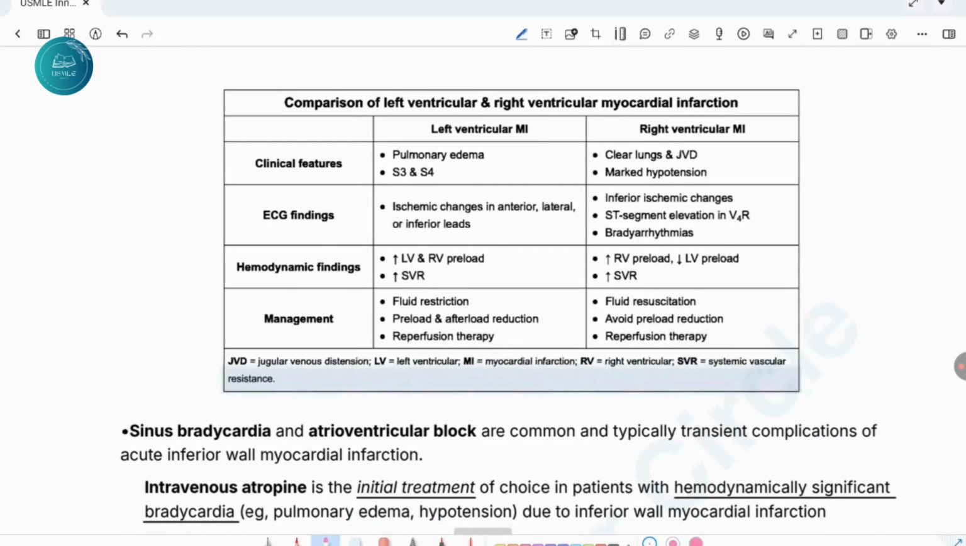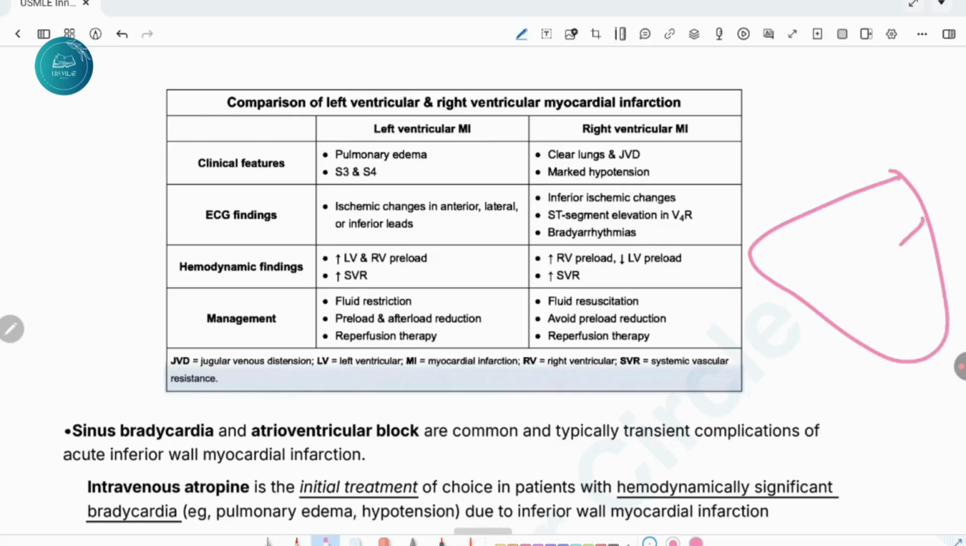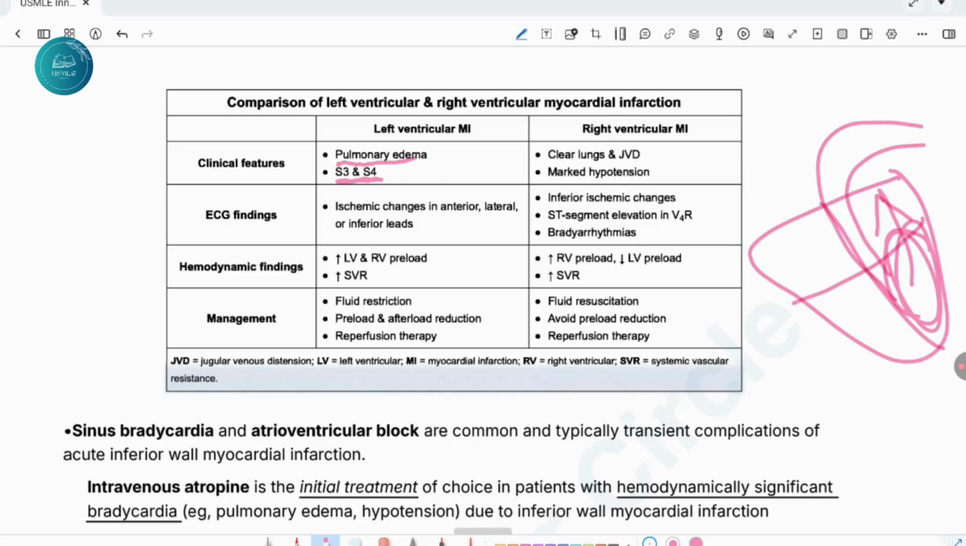Okay, now comparison of left ventricular and right ventricular MI. Left ventricular MI: when the patient presents with infarction in the left ventricle, the left ventricle can't pump blood to the body, so the blood will pool back. So the patient will present with pulmonary edema and will have S3 and S4. On ECG, there are ischemic changes on the anterior, lateral, or inferior leads.